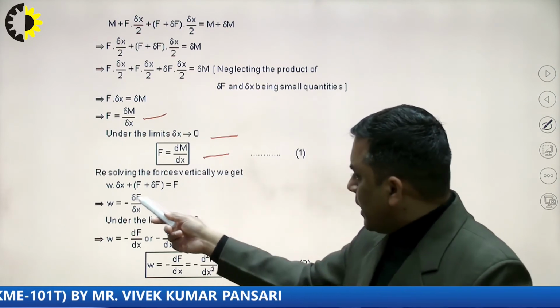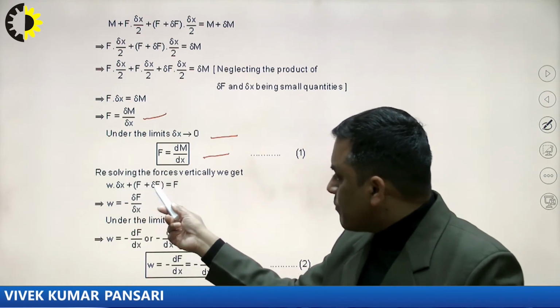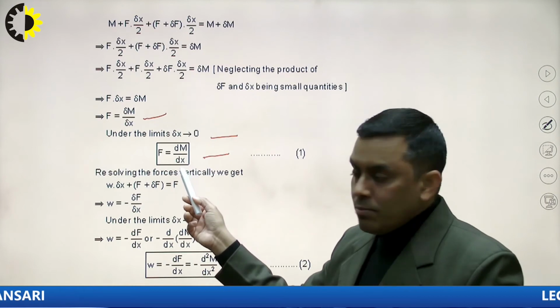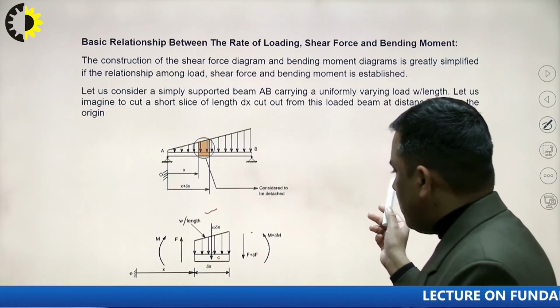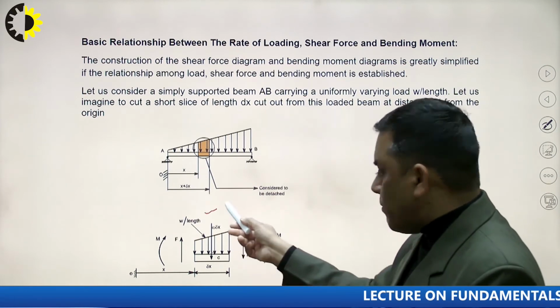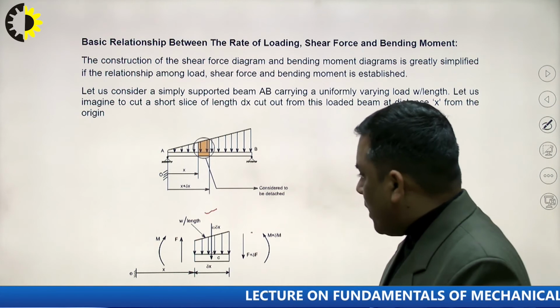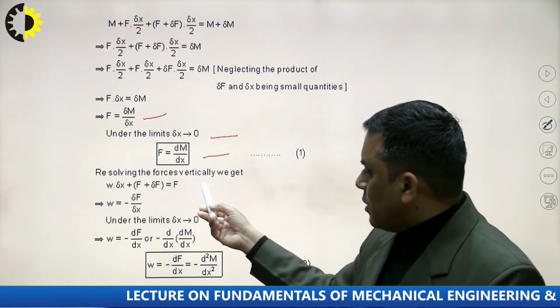So W delta x, that is the load of the element which is acting downward. F plus delta F, this is the shear force on the right side of the element, it is also downward. We can see from the diagram, F plus delta F and W into delta x are both acting downward, and F is upward.